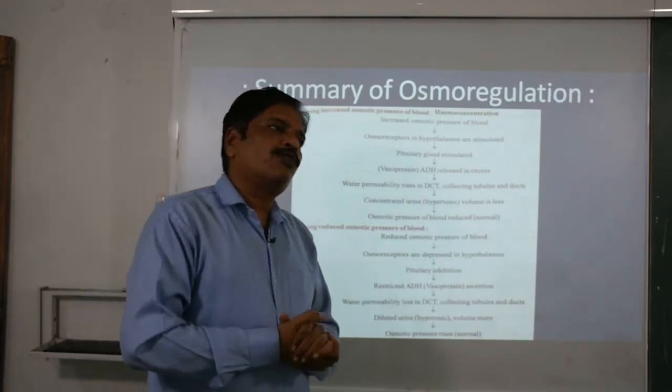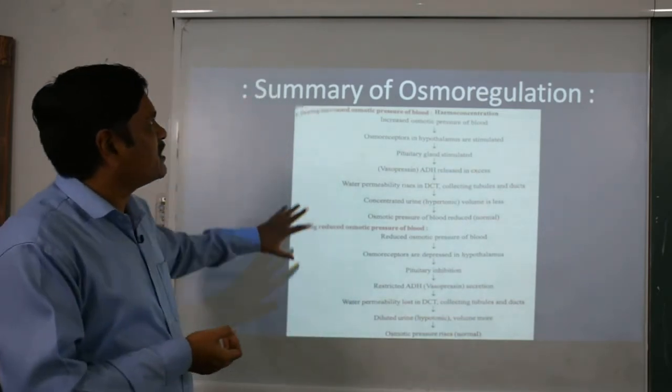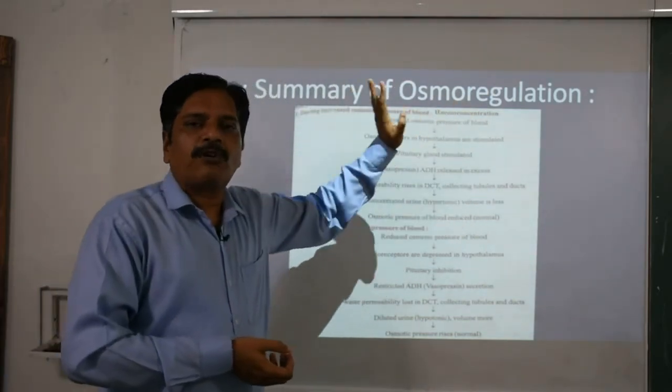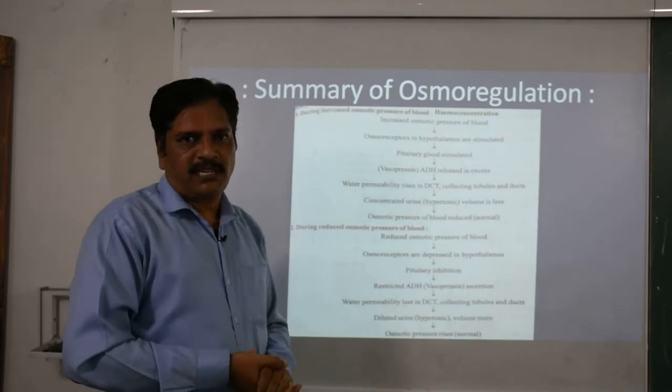So again, the volume of the blood is maintained through this. So this is osmoregulation, one of the most important functions of the kidney.